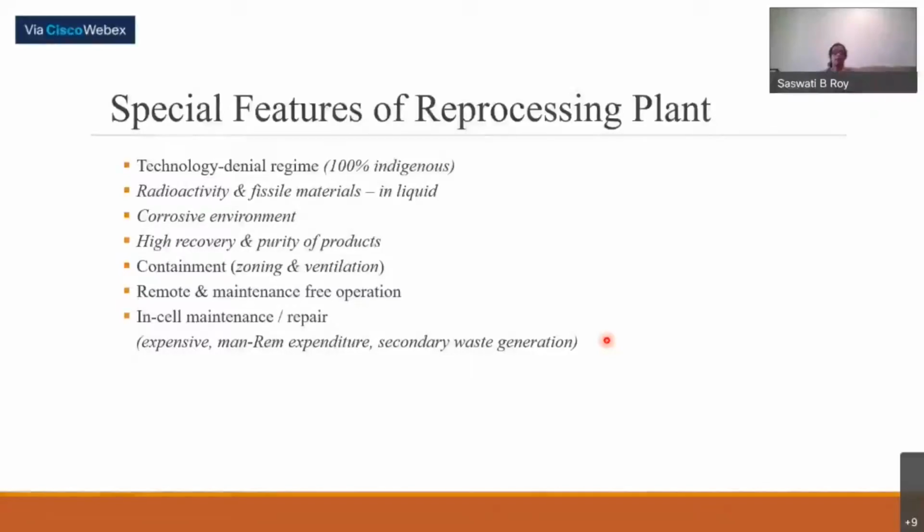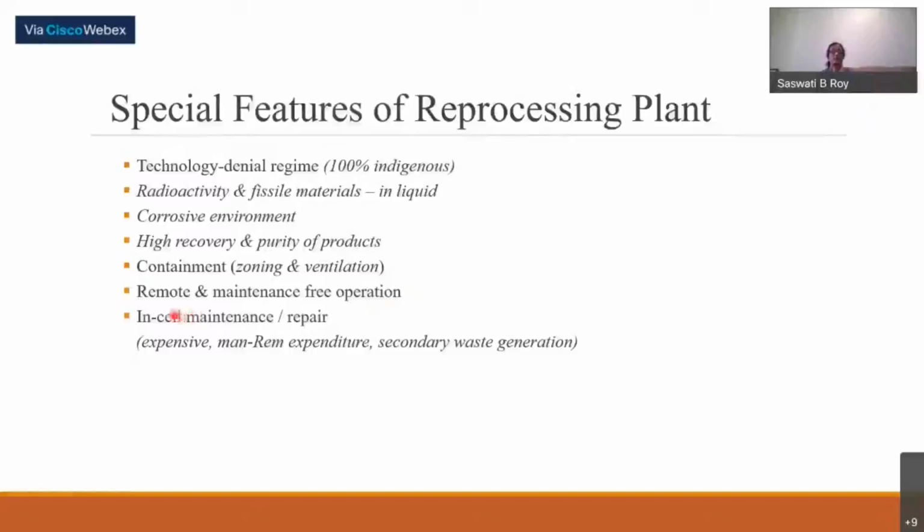And for containment, by following the zoning concept and proper ventilation, all the radioactivity is contained in the proper zones. And all through, you have to have remote and, in most cases, maintenance-free operation. So all the equipment should be so rugged that maintenance should not come.